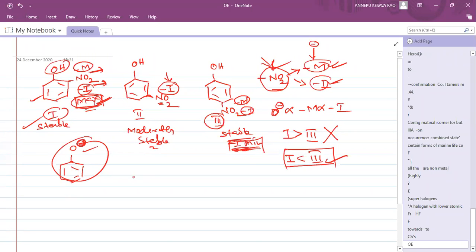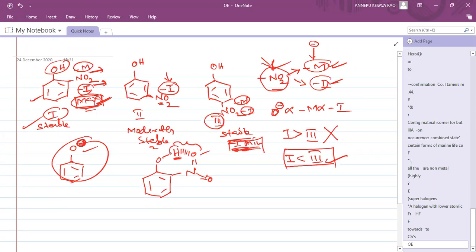It is very simple. In the ortho position, when NO2 is there, this is the OH and here NO2 is there. This hydrogen is involved in hydrogen bonding, making a ring. Intramolecular hydrogen bond is formed here. This hydrogen is not free to go out because it is hydrogen bonded with oxygen.